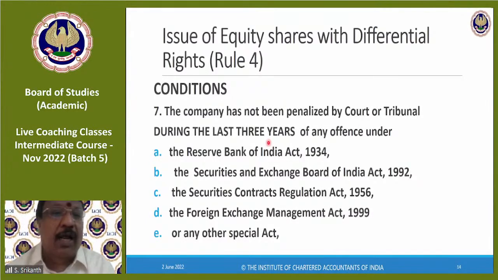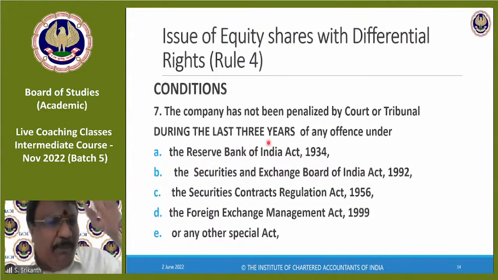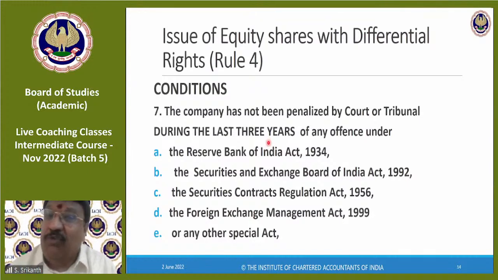Similarly, the company should not have been penalized by a court or tribunal. Now you understand why any penalty will affect your right to give DVR. Even a fine is a penalty, please don't forget.